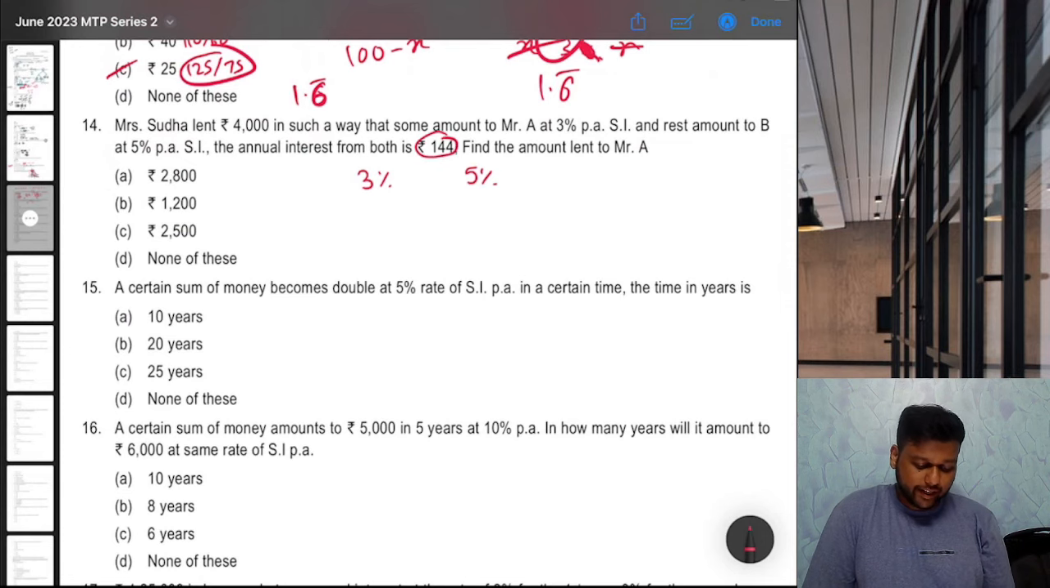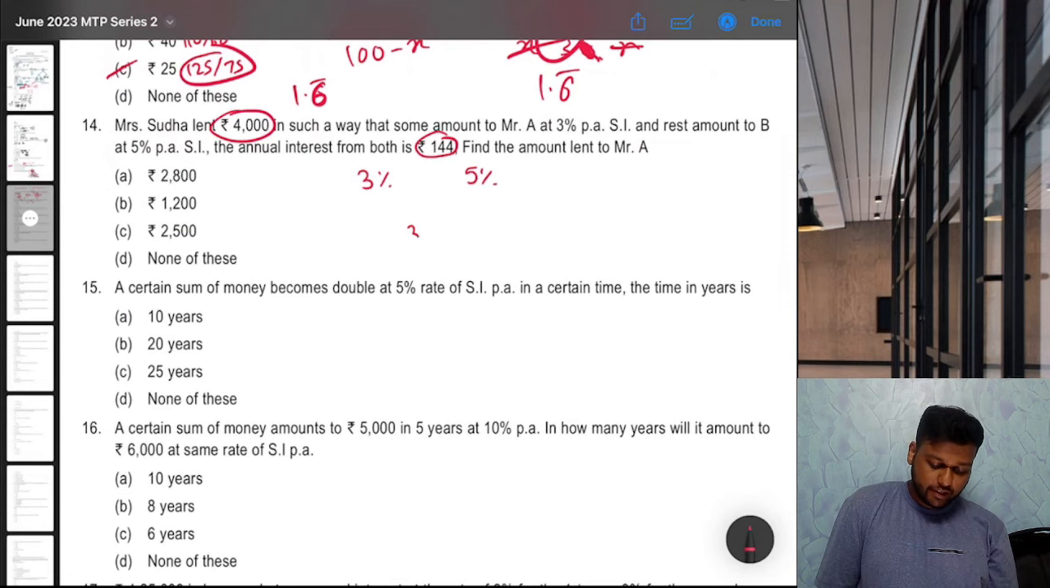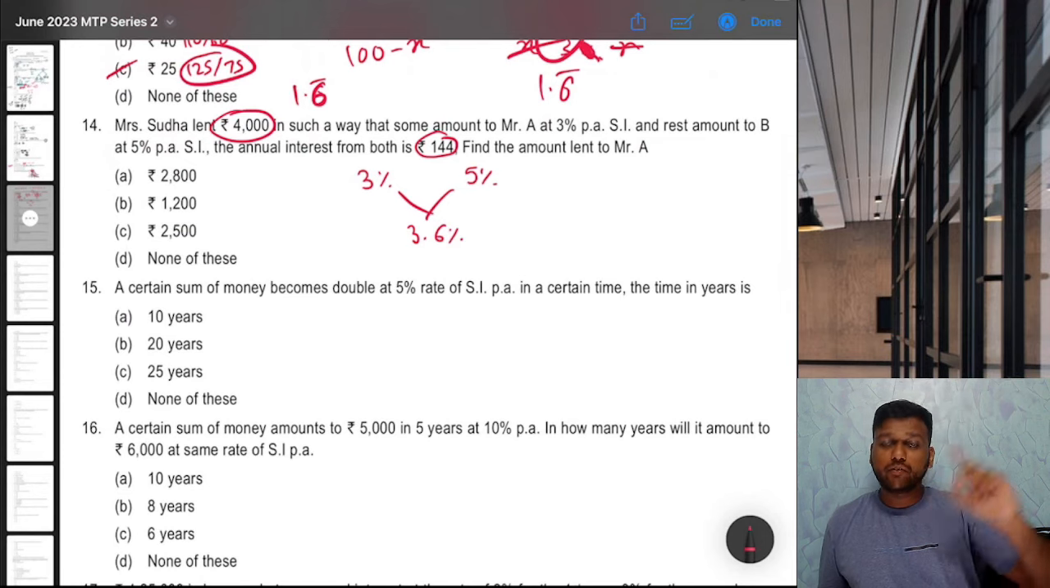144 is the total interest on 4,000 rupees. How much percent is that? 144 divided by 4,000 into 100. That is 3.6%. Okay. I've already explained this shortcut in one of the videos. Again, I'll link it in the description.